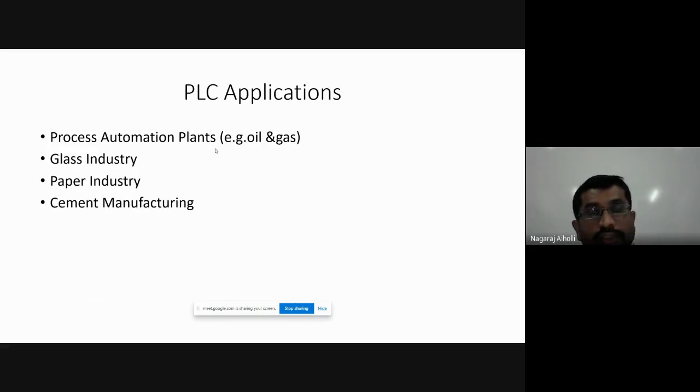So these PLCs have so much accuracy that they are able to control the flow of the gas, LPG, or it may be a petroleum. So these fluids are controlled with high accuracy. You know that a slight leakage may cause a huge damage, is it not? So that is the amount of accuracy that is possible with the PLCs. So these are the few applications of PLCs.